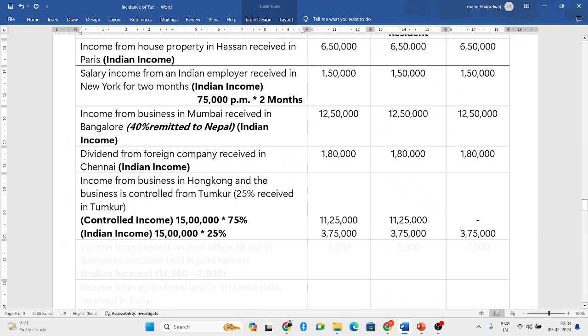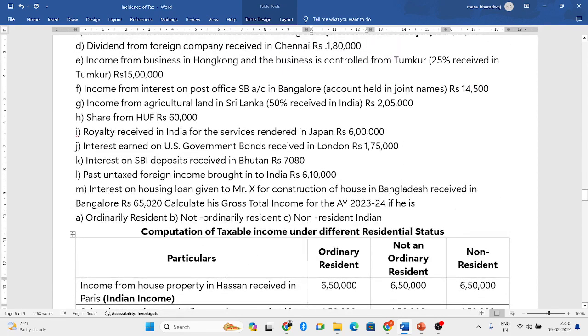Controlled income is 75%. On 15 lakh, if you calculate 75%, it will be 11 lakh 25,000. Controlled income will be taxable for 2 persons: one is ordinary resident, the second is not ordinary resident. The remaining 25%, which you have received in Tumkur, is an Indian income. 25% of 15 lakhs will be 3 lakh 75,000. As it is an Indian income, all the three people will be taxed. Next.